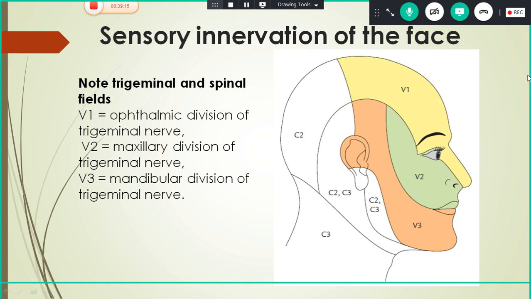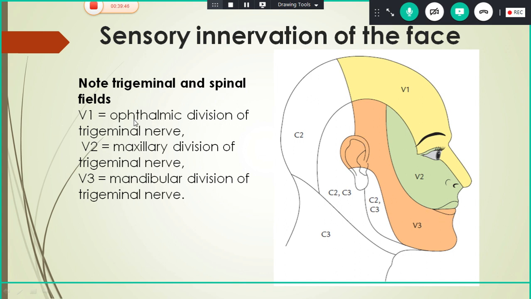So what are the 3 divisions? The ophthalmic division, which is confined to the ophthalmic area, that is around the orbit. The next division is the maxillary division, which supplies the maxillary area and even the upper lip and the lateral part of the nose, and the medial part of the cheek. The mandibular division supplies the lateral part of the cheek and even the temple region and some part of the auricle and the chin, and the lower lip.